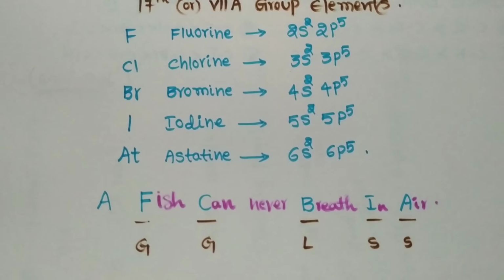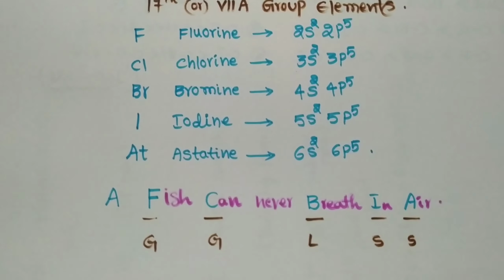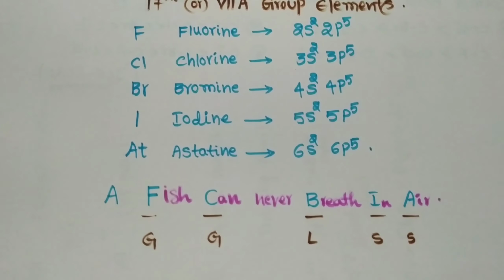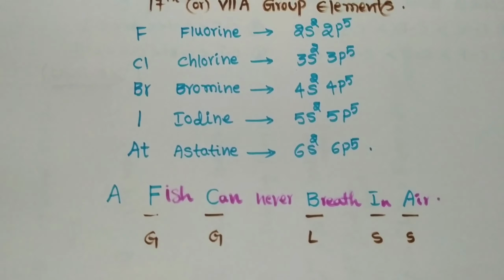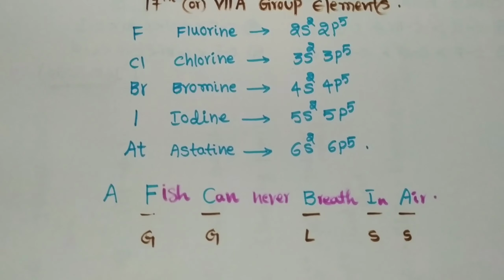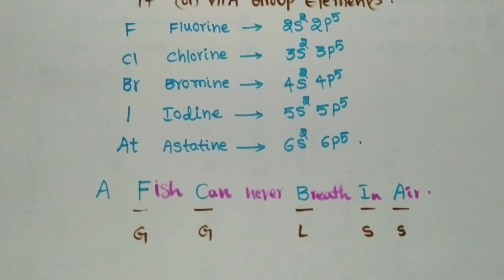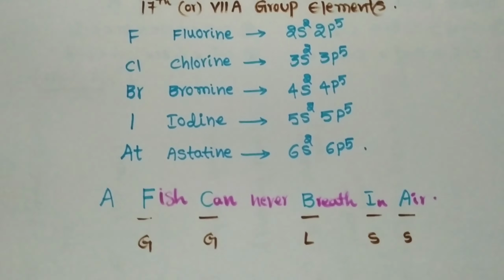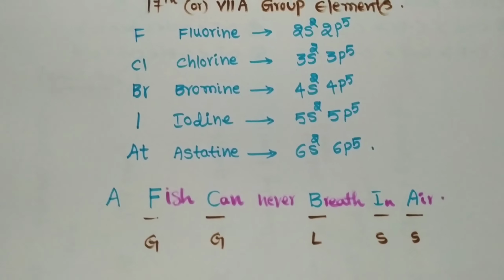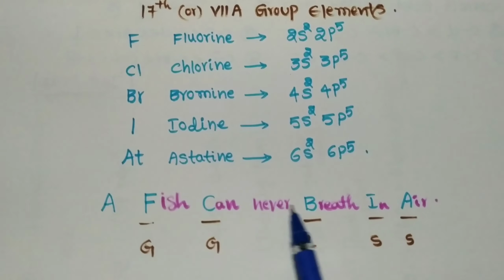The group members are fluorine, chlorine, bromine, iodine, astatine. Somebody pronounces fluorine differently. How can we remember these easily? Here is one sentence: a fish can never breathe in air.